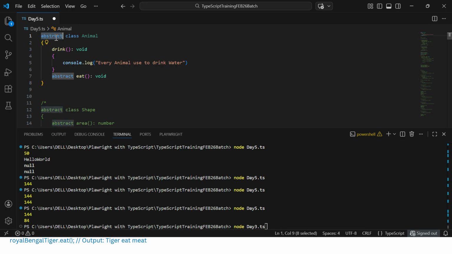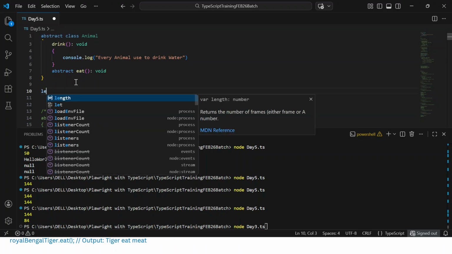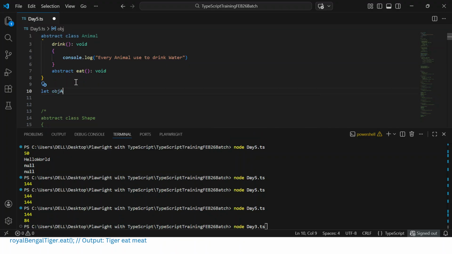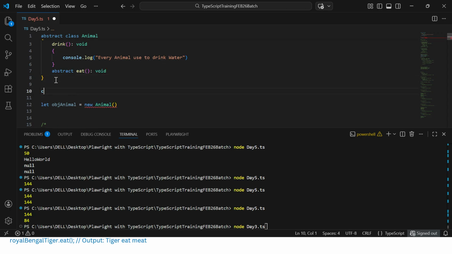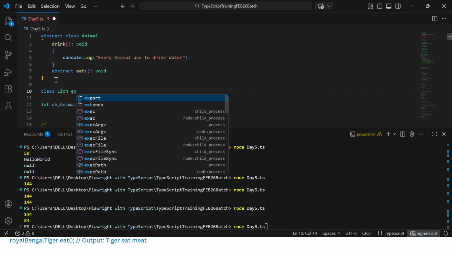For an abstract class we cannot create the object or instance. Let's try to create an object or instance and see what happens. Okay, let obj Animal equal to new Animal. It will throw you the error. You cannot instantiate or cannot create the object of the abstract class. Only a normal class you can create the object of. Okay, so what we'll do, we'll create a class called, say, Lion, and it will extend the abstract class.